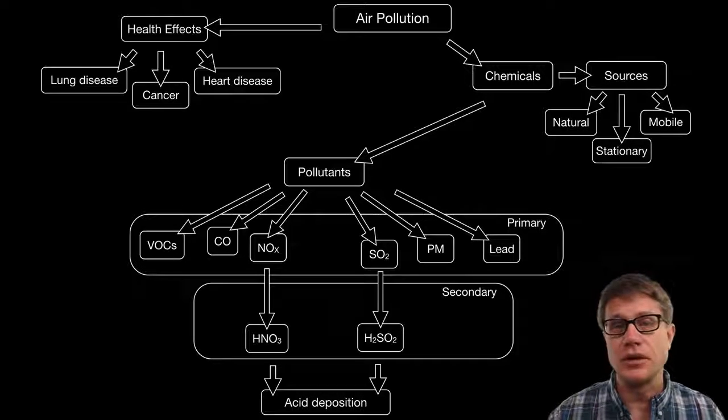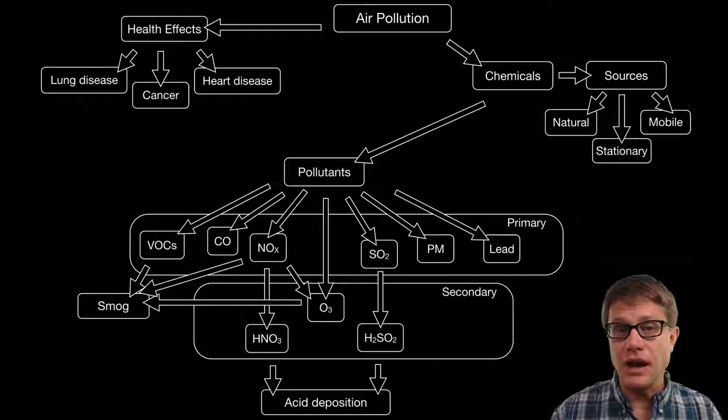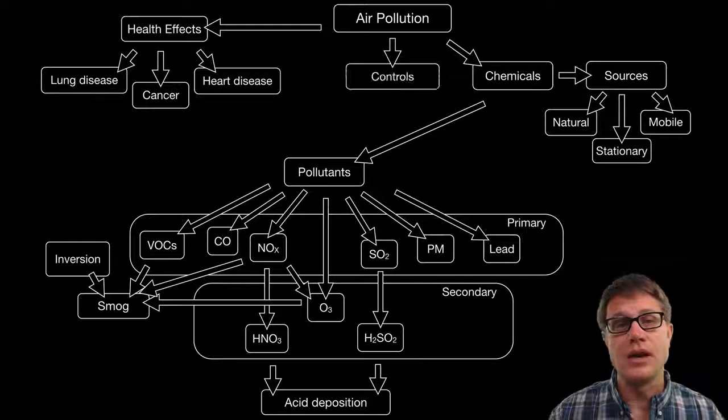And then one of the pollutants that you're probably most familiar with is ozone, that can be produced through sun, and also we need nitrogen dioxide to produce that. And if we can combine a lot of these, then we have smog. It's probably the most famous type of air pollution that you're familiar with, and it's exacerbated by things like temperature inversions.